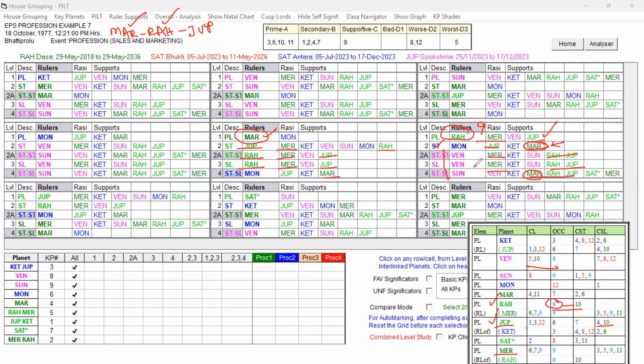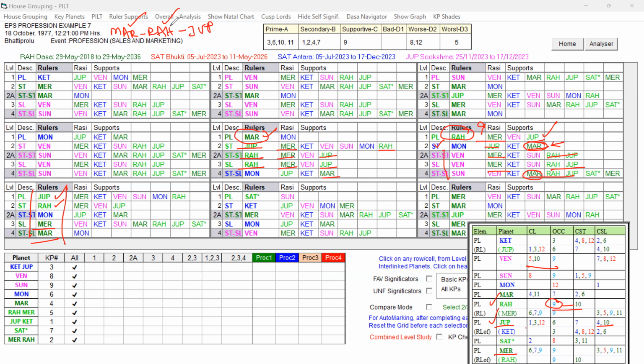Now, which Antara can make it possible? Definitely, the Antara should be strongly supportive with Jupiter, Rahu, and other favorable key planets. That is none other than Jupiter. Jupiter's star level is Rahu, that is the Bhukti Lord, and the Jupiter sub lord is Mercury. All the favorable key planets are ruling this Antara planet.